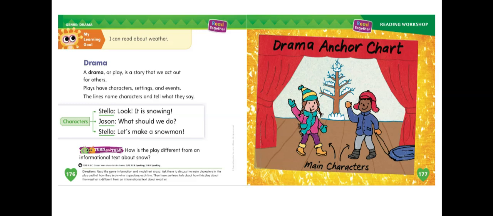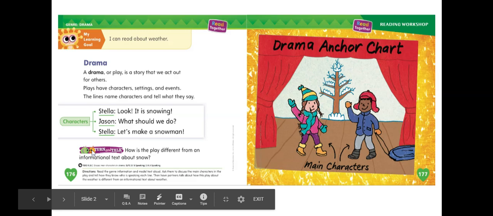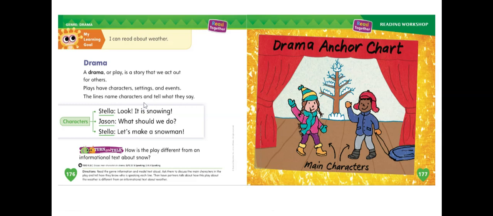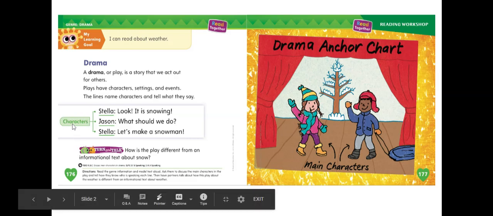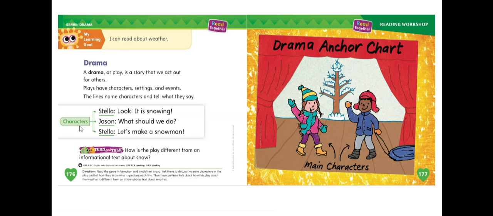So, yes, of course, a drama is a play and it has characters, it has a setting and events, things that happen in the story. The only thing that's different, as you can see on page 176, is that the lines of the story have the names of the characters and they tell what each character is going to say. Look at your page 176. Point to this word here. That word says characters. So here's the main difference of a drama. There are characters' names, and next to it, it tells you what the character is saying.